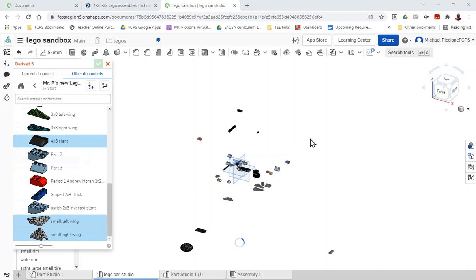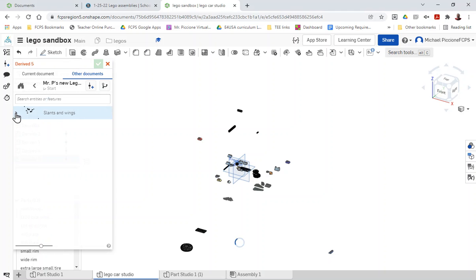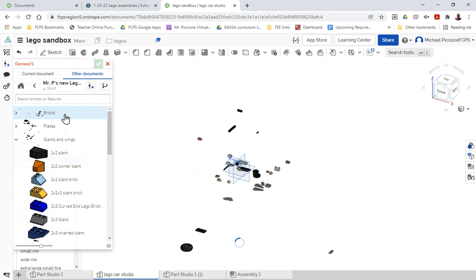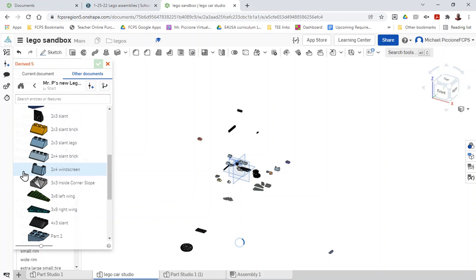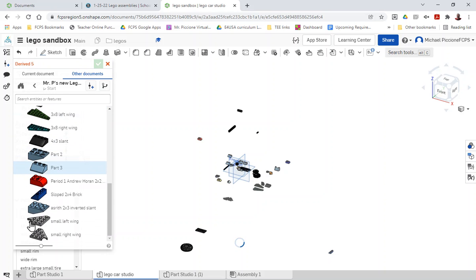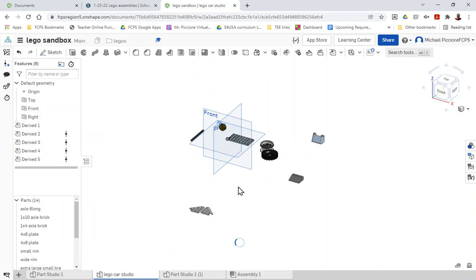Continue deriving all the parts you want to use in the assembly. Make sure you don't select an entire group of parts so that they all get imported. I now think I have all the parts I will need for my assembly process.